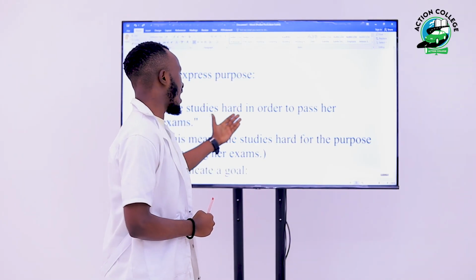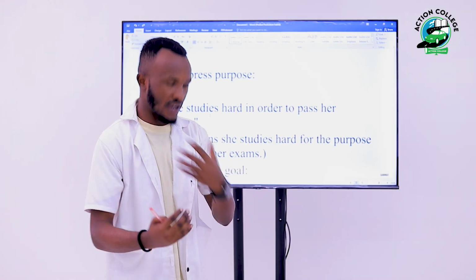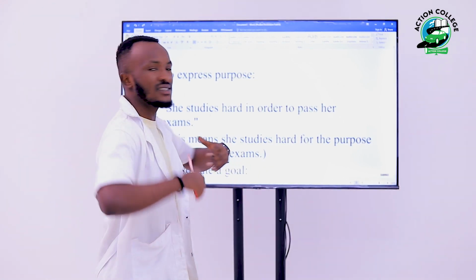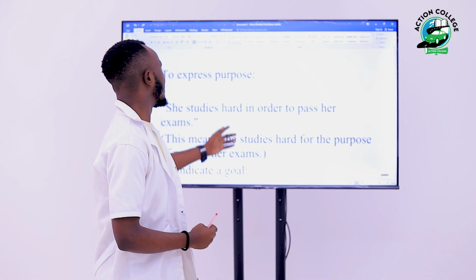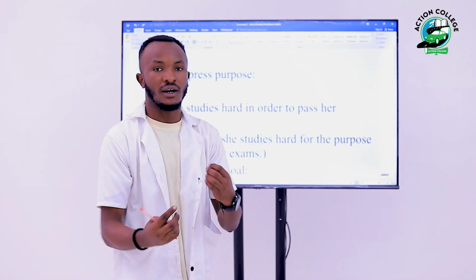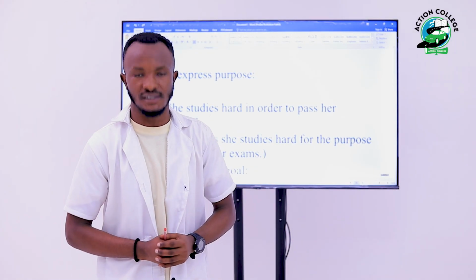So the lady or a girl is studying hard with the purpose of passing her exams. So this in order to shows the intention of doing something. The lady here is studying hard in order to pass her exams.